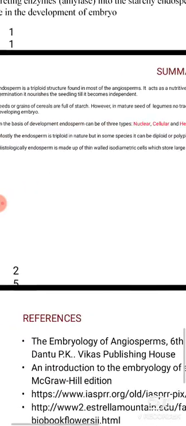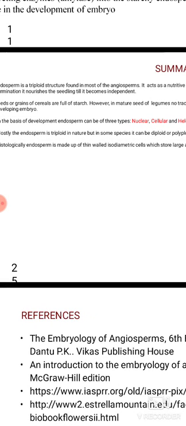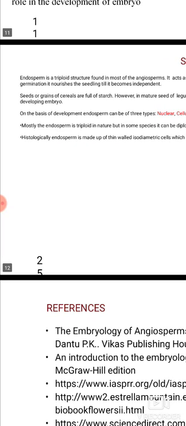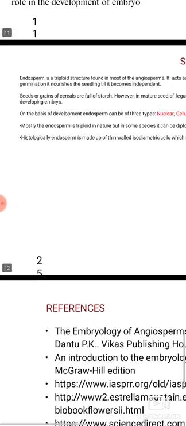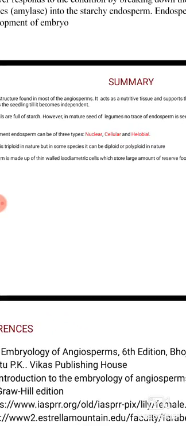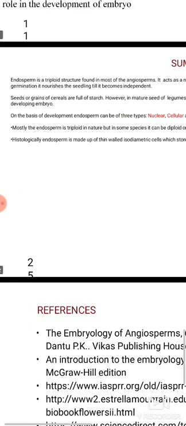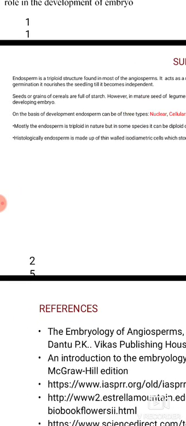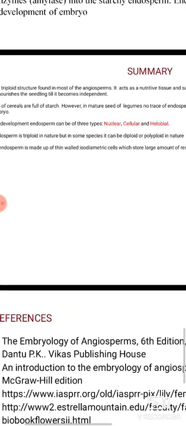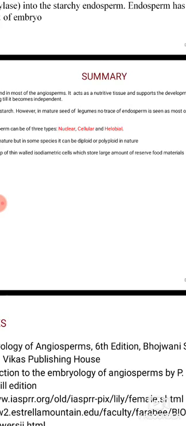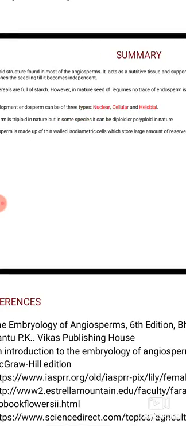On the basis of development, endosperm can be classified into three types, namely nuclear, cellular, and helobial type. Mostly, the endosperm is triploid in nature, but in some species it can be diploid or polyploid. Histologically, endosperm is made up of thin-walled isodiametric cells which store large amounts of reserve food materials.